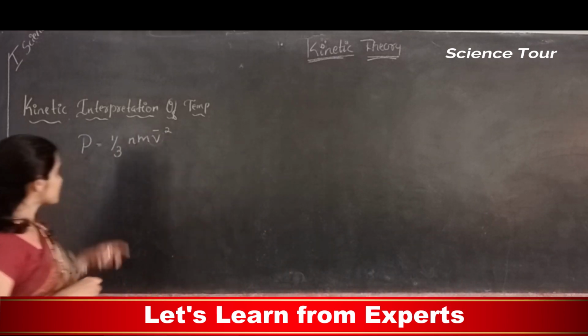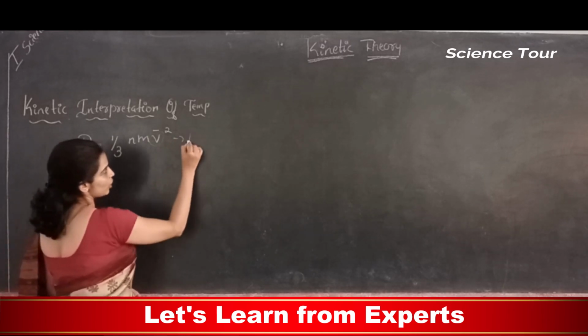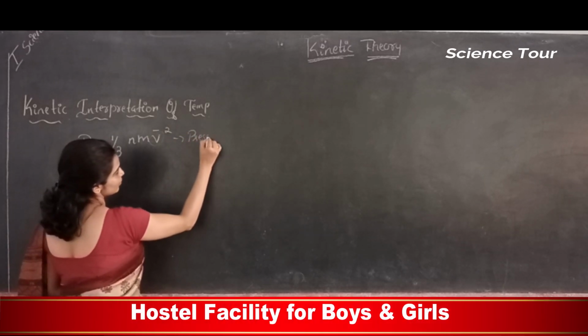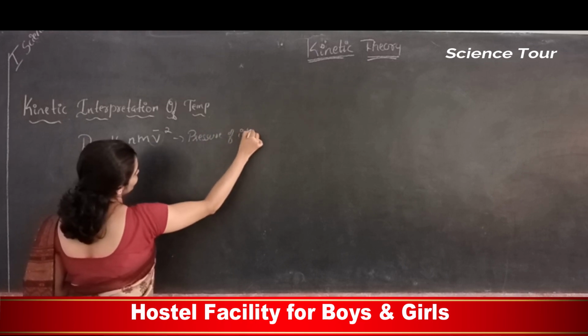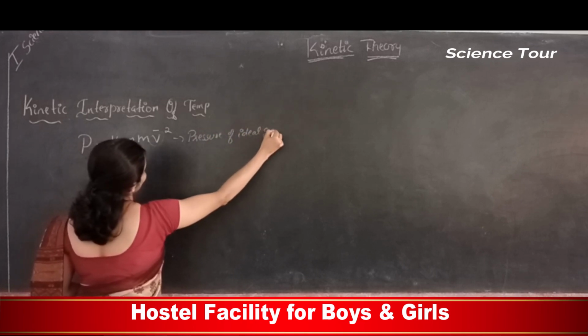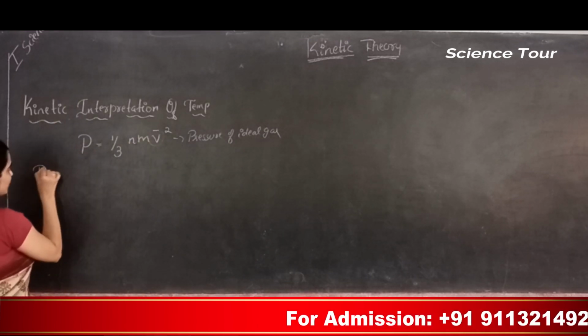So we got this expression, the pressure of an ideal gas. I multiply both sides with V. What do I get?